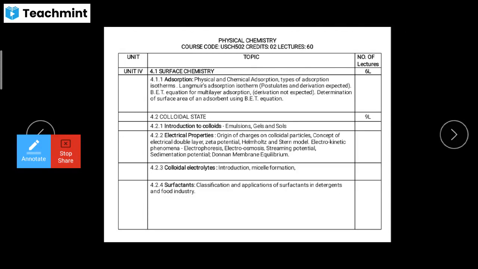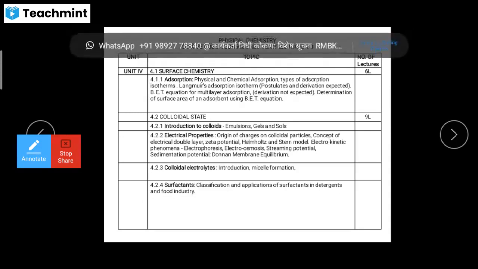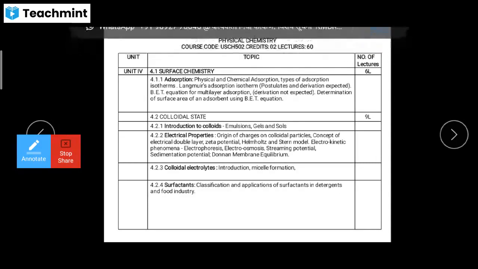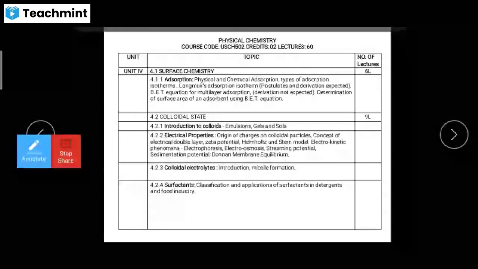Then what are colloidal electrolytes? Colloidal electrolytes are nothing but soaps and syrups. And what is micelle formation? I already told you, when we dissolve the soap or the syrup in water, it gives bubbles, and those bubbles are nothing but micelles. Then the surfactants: we have to see anionic and cationic surfactants, their examples and their application in the detergent and food industry. That part we have to see in detail.